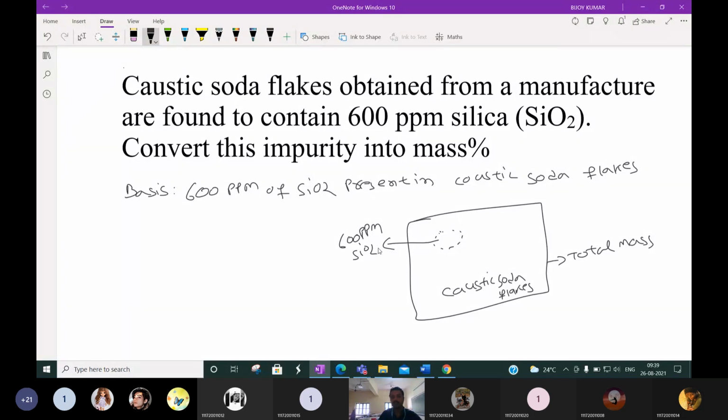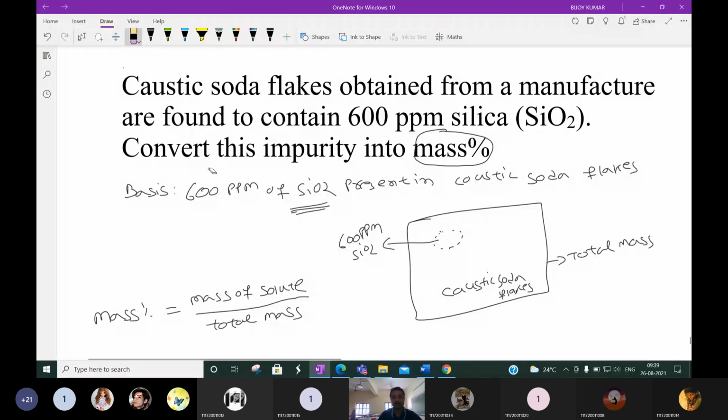Okay. So what we have to do is convert the impurity to mass percent. Impurity means what? This is impurity. How can you convert? Mass percentage means what? You know that it will be mass of solute by total mass. Okay, so total mass is not given to you.